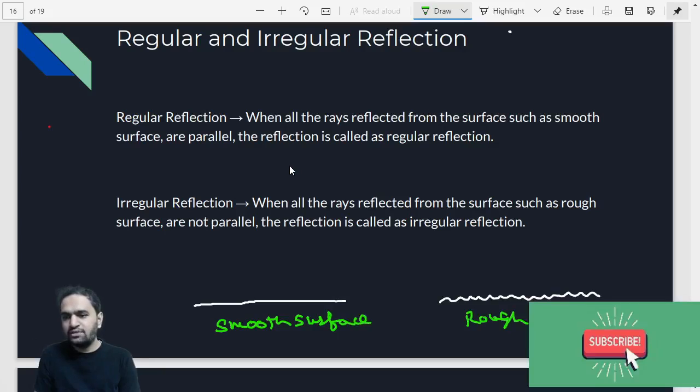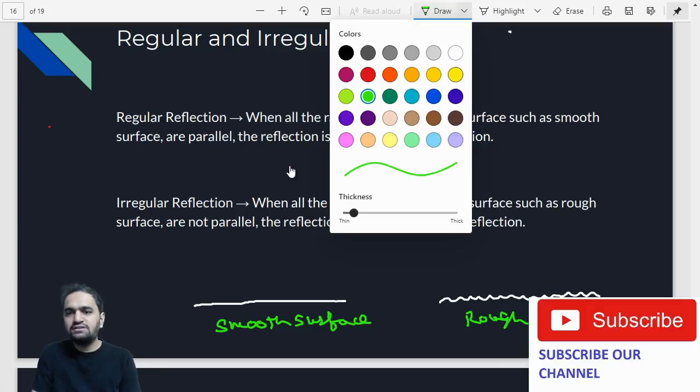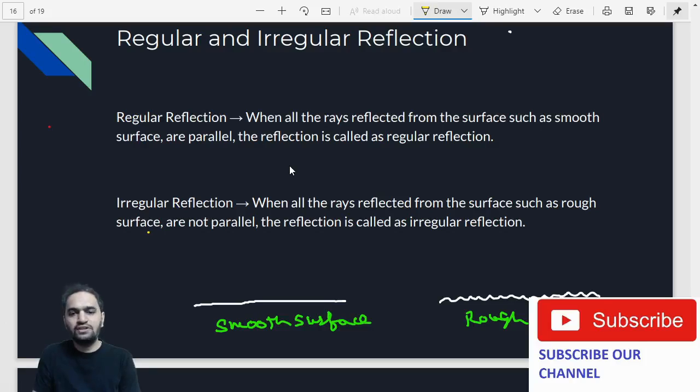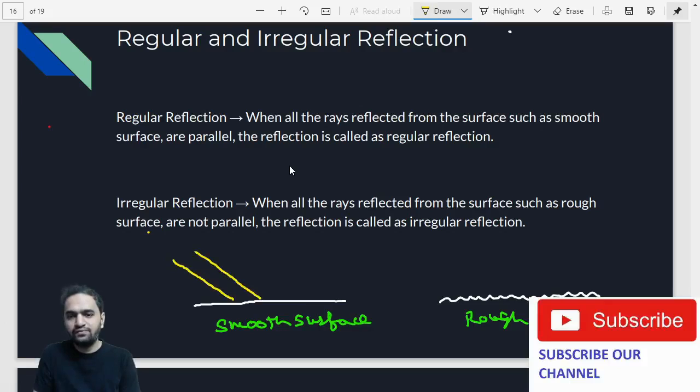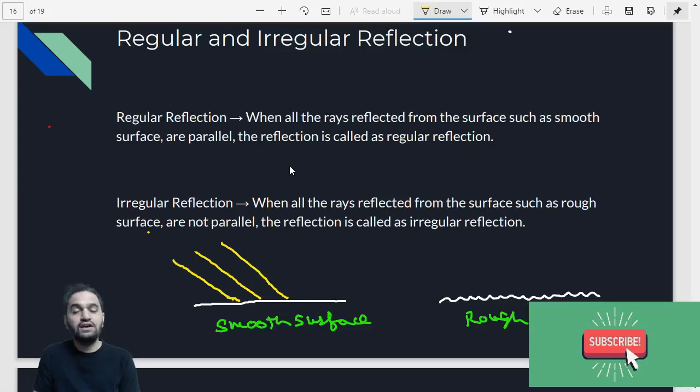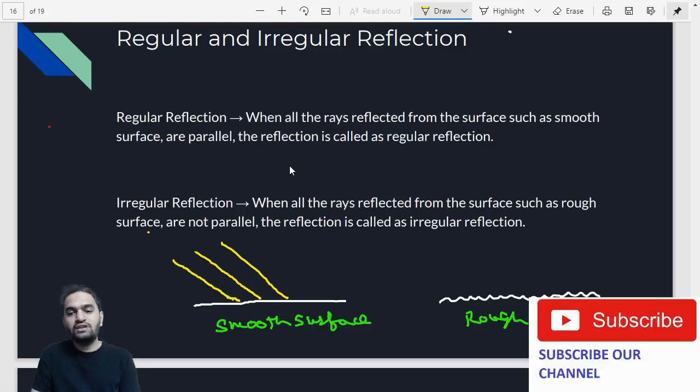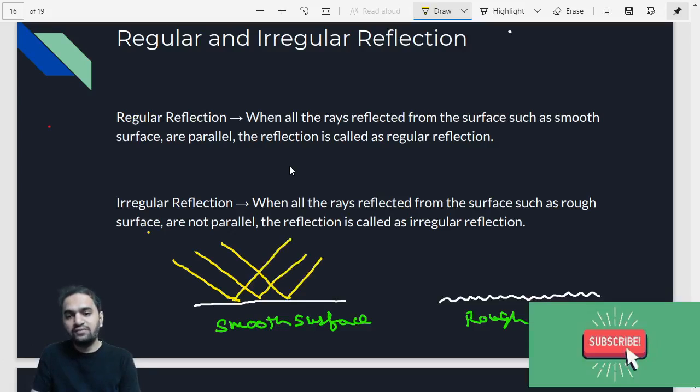Now suppose some rays of light are incident on the smooth surface. For example, this is the ray of light which is incoming. These are parallel rays which are hitting this smooth surface. After reflection from a smooth surface, they will also go in the parallel direction again.